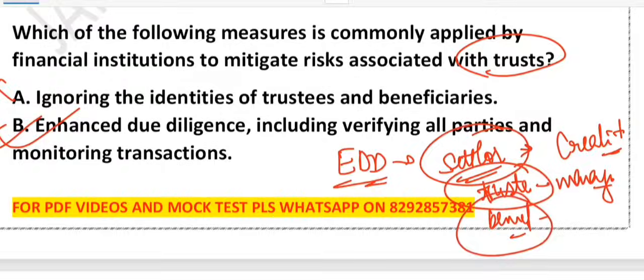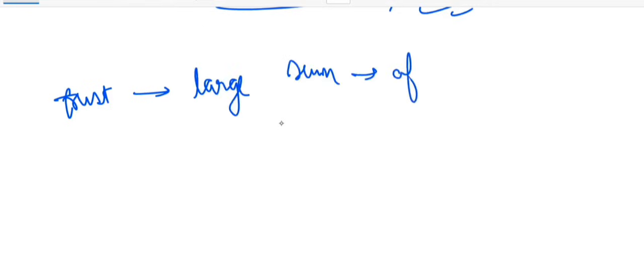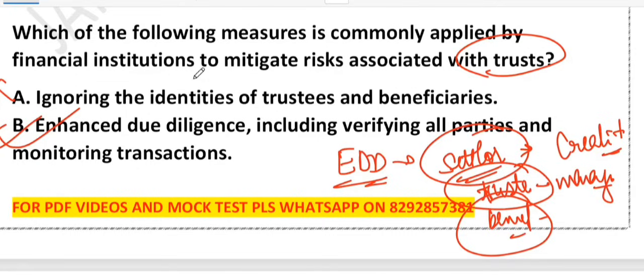Let me give you one example. For example, let's suppose a trust is there, right? Suppose there is a trust and that particular trust suddenly moves a large sum to an offshore account. So the bank checks if it is legal and reports if it's required, right? Report is also done if the report is required. So that is the point.